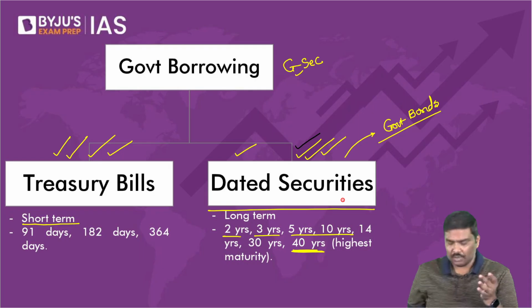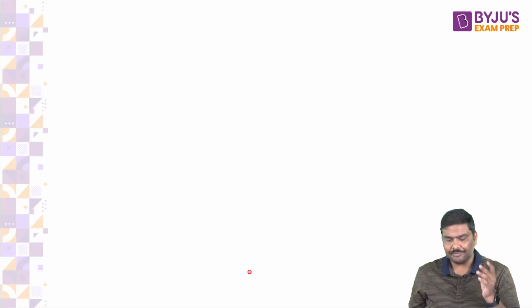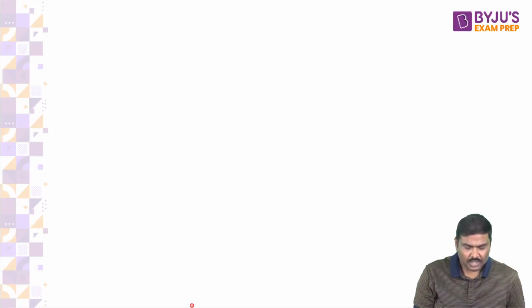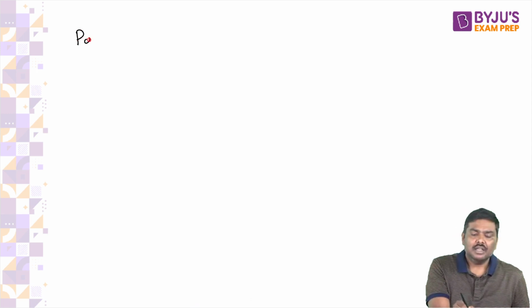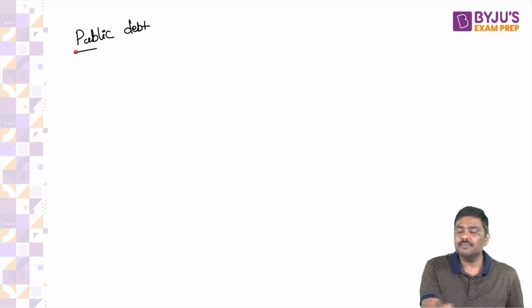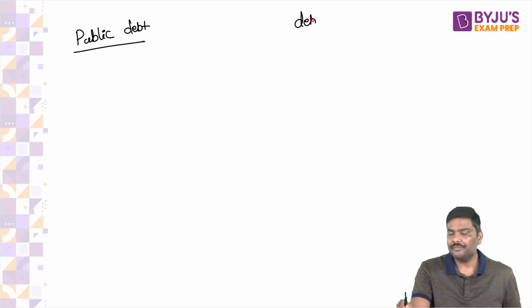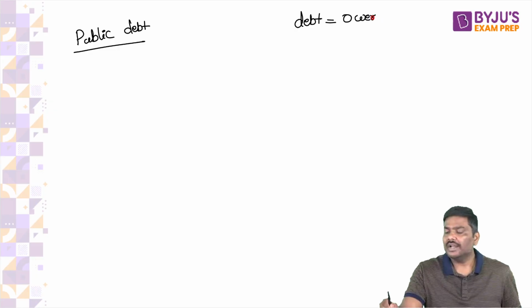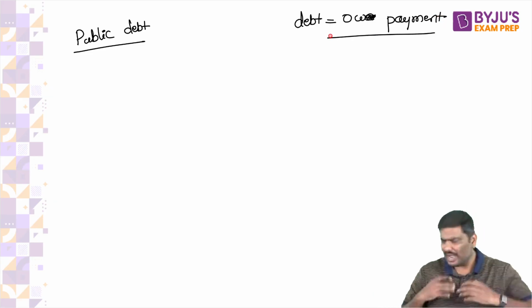Now let me come to the concept of public debt. First and foremost, the term debt simply means repayment. You owe certain payment, right? Debt means you are owing payment. You will have to make payment.